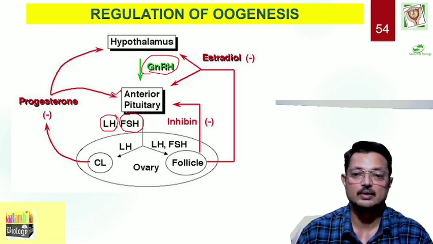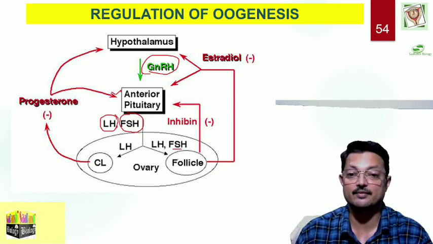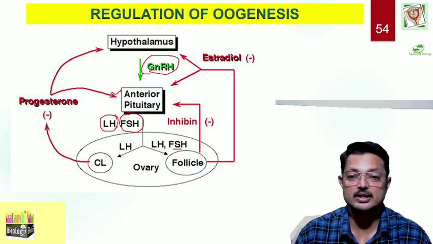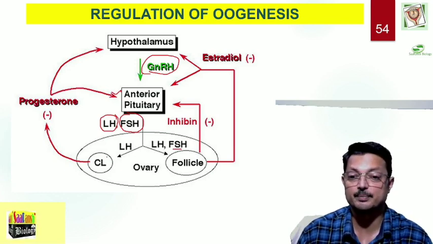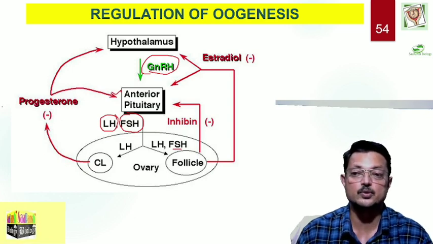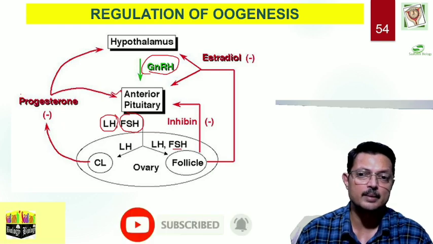FSH acts on follicular cells and does follicular differentiation, whereas LH acts on the corpus luteum. That means as soon as ovulation takes place, the corpus luteum is present, and this corpus luteum has an endocrine function. It produces progesterone.